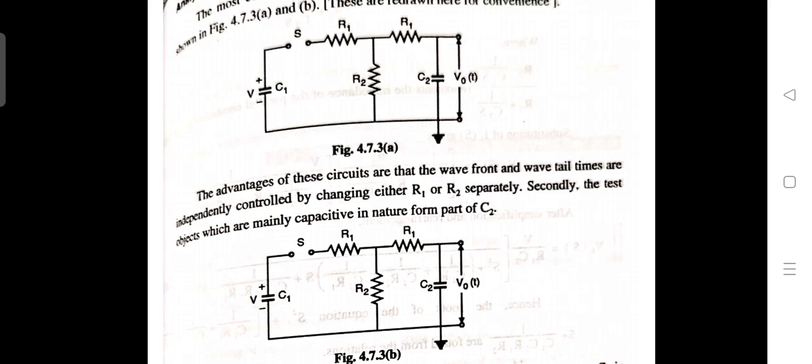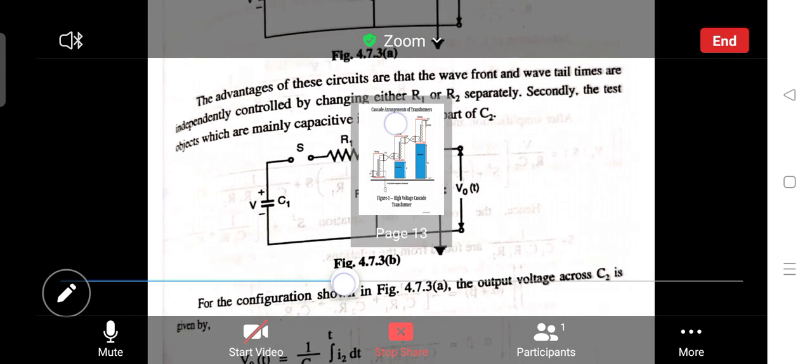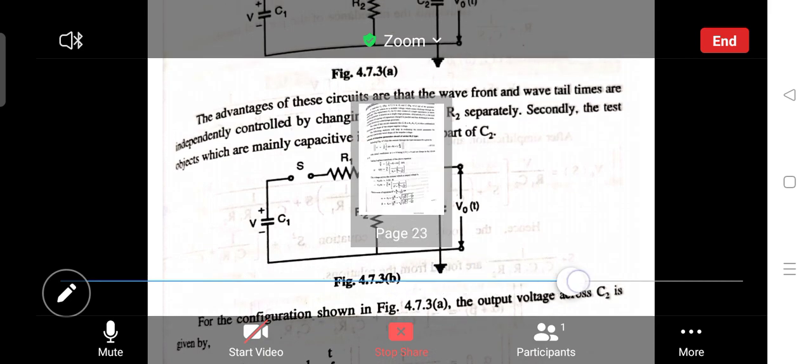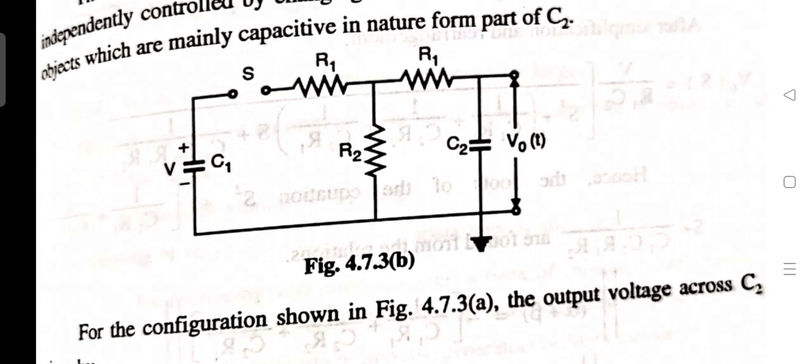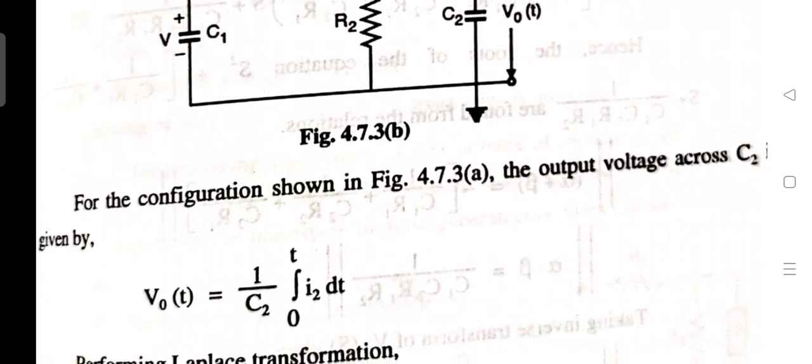The advantages of this circuit are that the wave front and wave tail times are independently controlled by changing either R1 or R2 separately. Secondly, the test object, which is mainly capacitive in nature, forms part of C2. So these two are the main advantages. Let's now analyze this configuration.